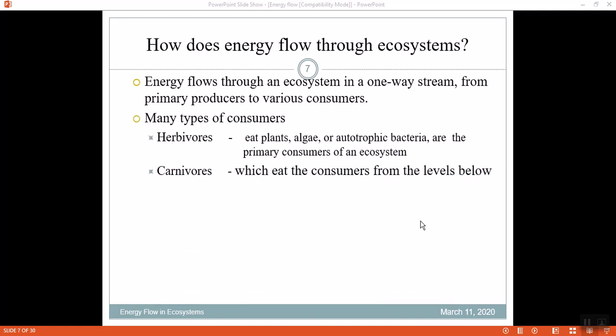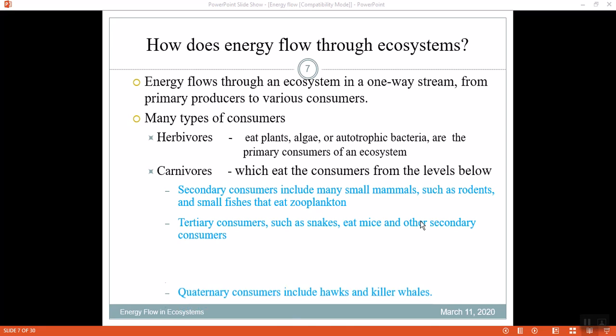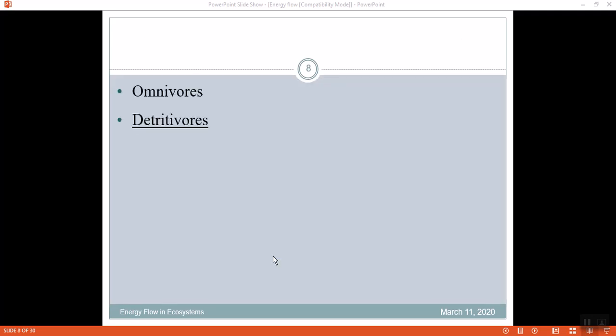All the herbivores, all the plant eaters, are the primary consumers, and carnivores are those which consume the herbivores or others. So when you say carnivores, we talk about the secondary consumers, tertiary consumers, and quaternary consumers.